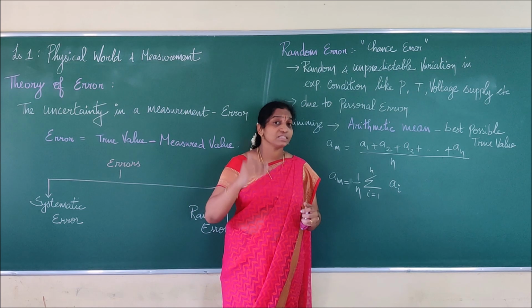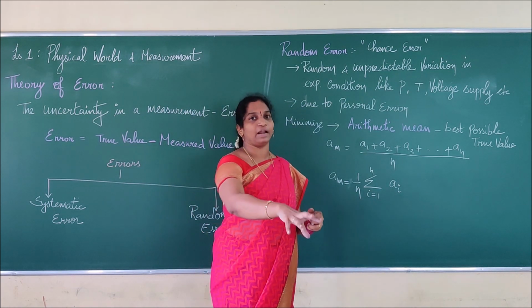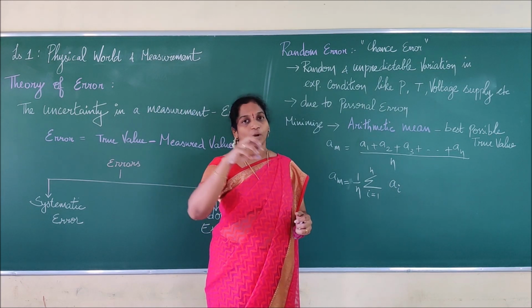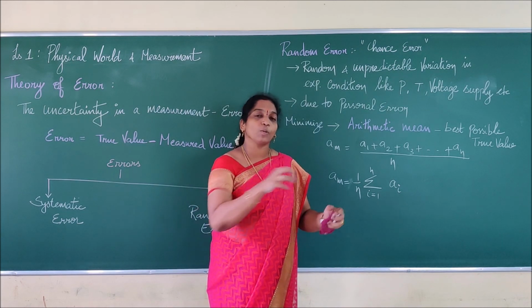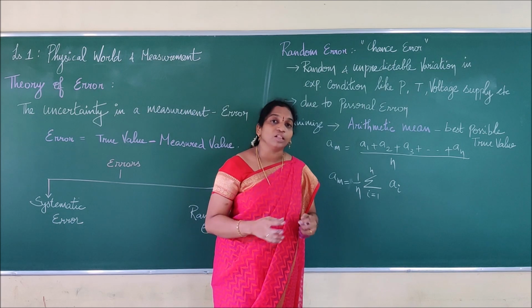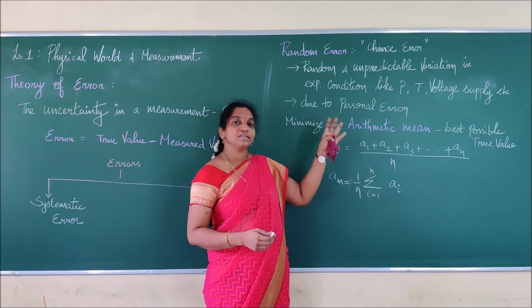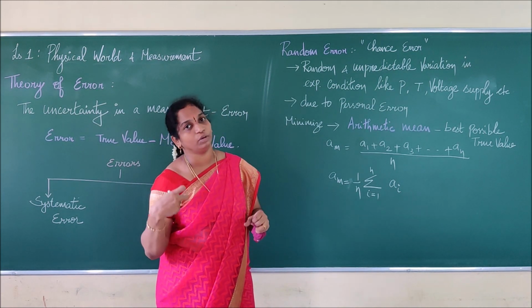If we are repeating the same color, we can say that systematically the hand is picking only one color. Robotic means it will pick only one color by identification. That is called systematic. Each time we are getting different colors, then I can call that a random one. A random error can also be called a chance error. We don't know when the next red color we will pick.